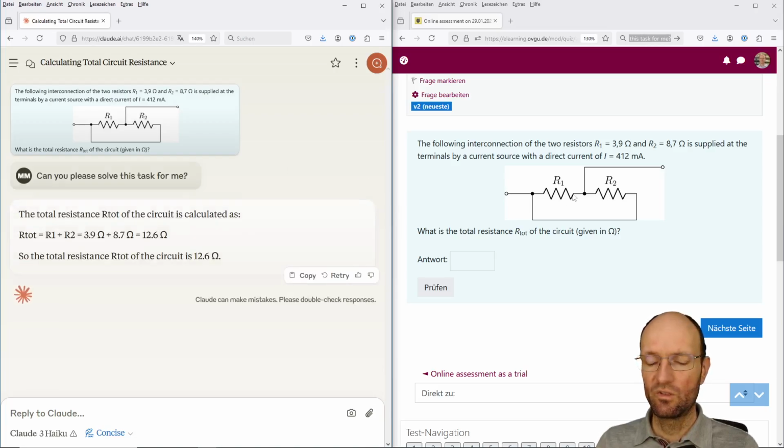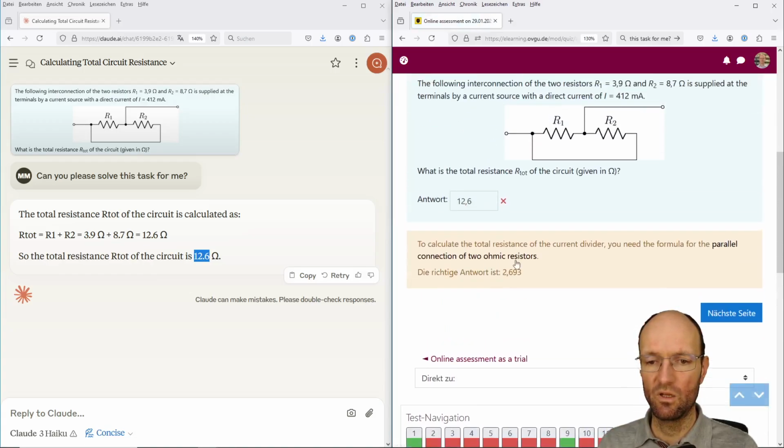And also these two resistors look like they are in series, but they are in parallel. Here it's calculated like a series connection. This parallel connection is not recognized. So the result here is certainly wrong.